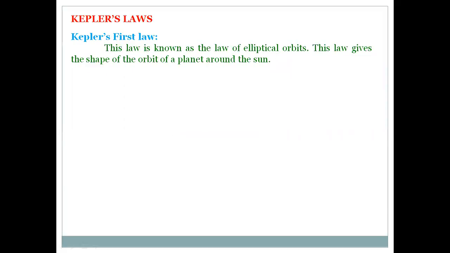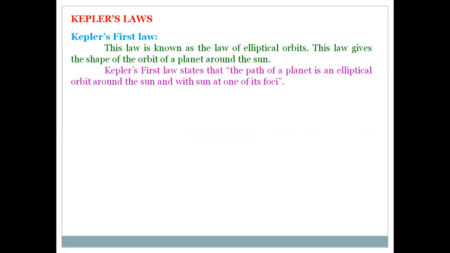Kepler's first law states that the orbit of a planet revolving around the sun is an ellipse, and the sun is one of its foci. So the planet revolves around the sun in an elliptical path, and the sun is one of its foci. And the second law, Kepler's second law, shows the relation